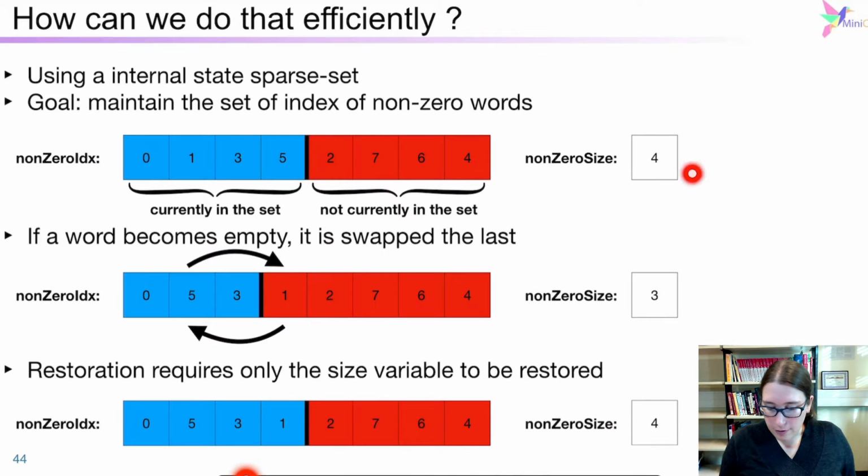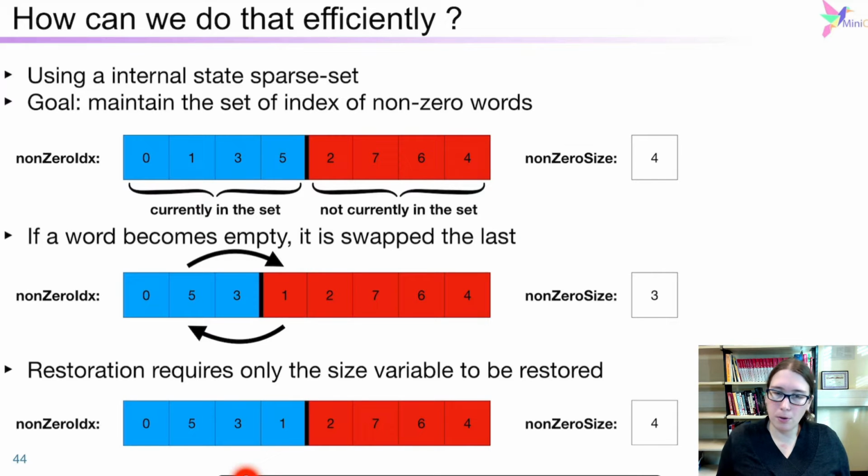And we have our stateful int that gives us the number of elements in the table, here in the array. And if one word becomes empty, we swap it with the last one, and we decrease the size here, and we now have our new set of non-empty words versus the empty words.